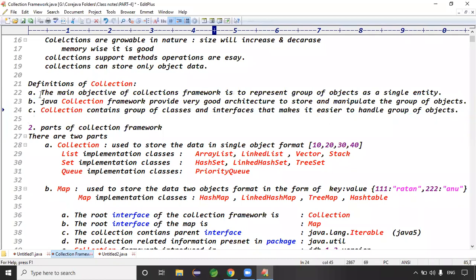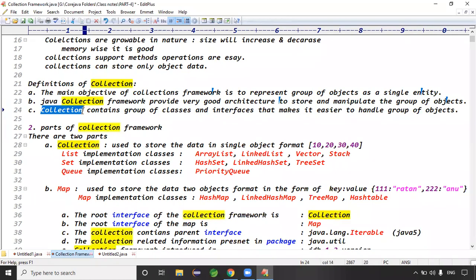The main objective of the collection framework is to represent a group of objects as a single entity, guys. The Java collection framework provides a very good architecture to store and manipulate the group of objects, right?